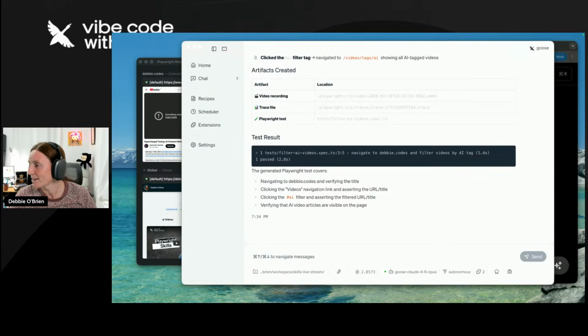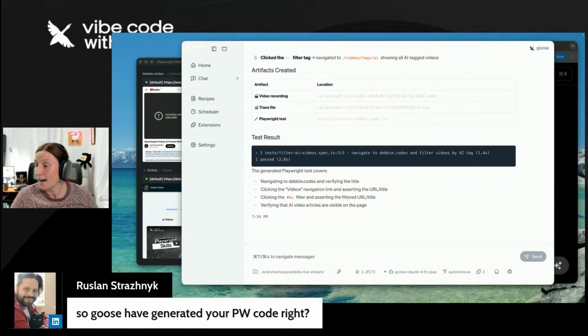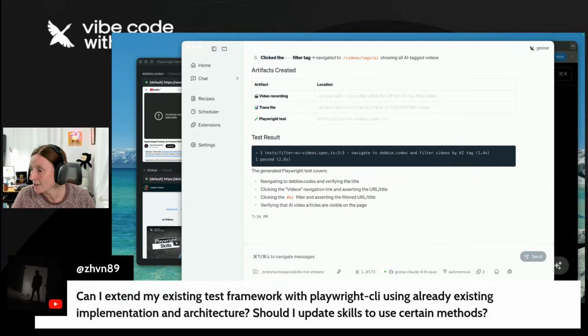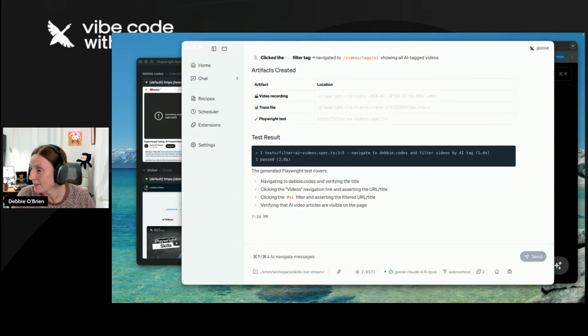So Goose generated your Playwright code, right? Yes. Goose used the Playwright skill to generate the test. So that's how it had the knowledge to be able to create a good test. Otherwise, maybe it might have hallucinated, but because it has the skill and knows how to do it, it now can actually write a good test. And that's why skills are so cool. Good question there.